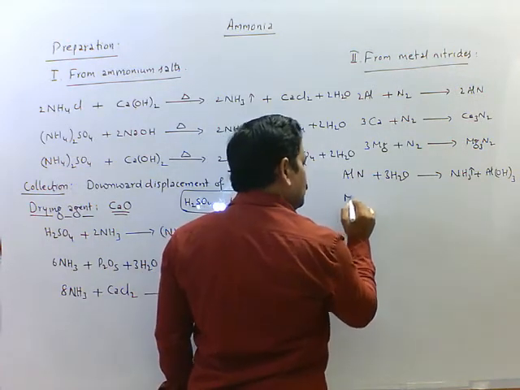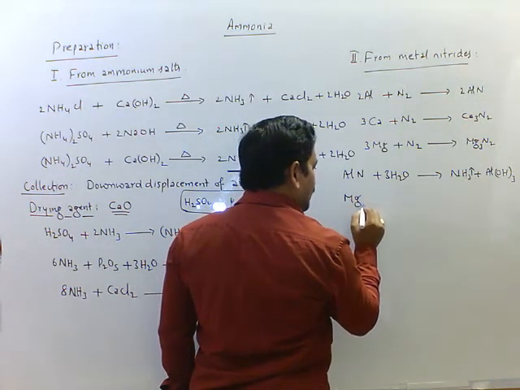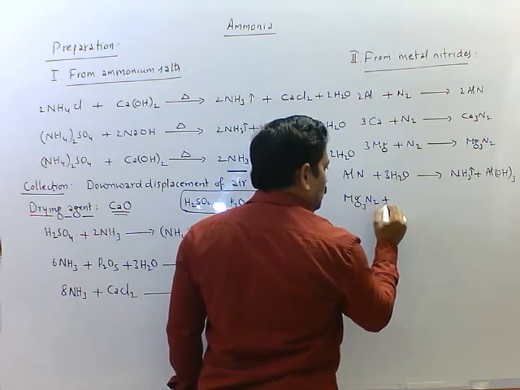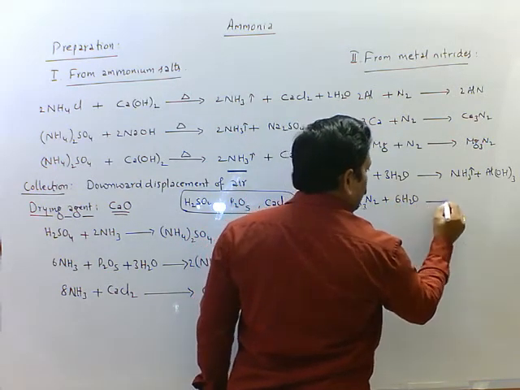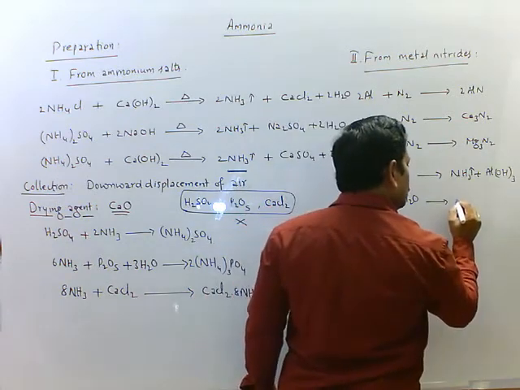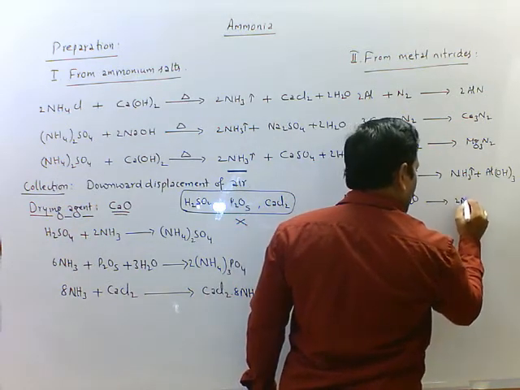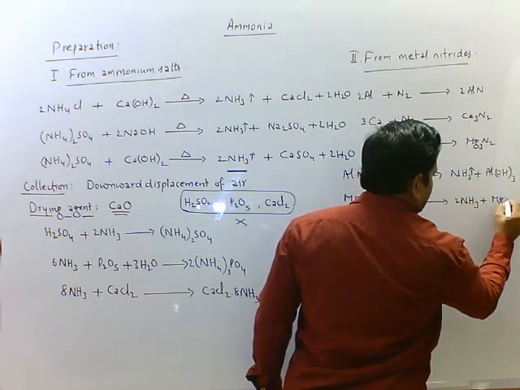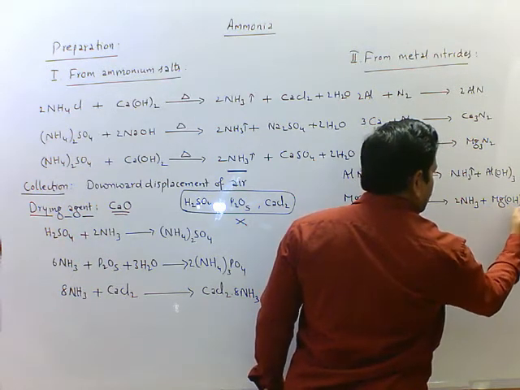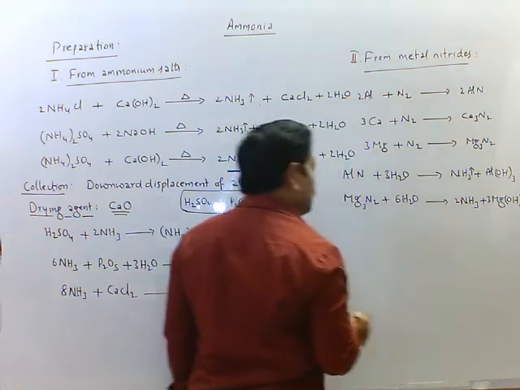And from magnesium nitride, Mg3N2 plus 6H2O, we get 2NH3 plus 3 moles of Mg(OH)2.